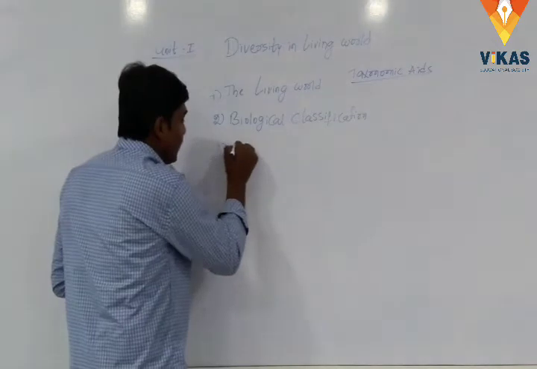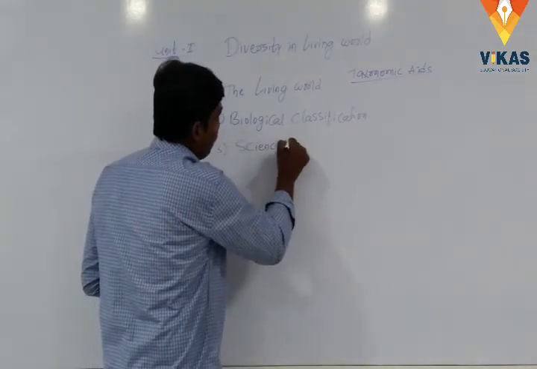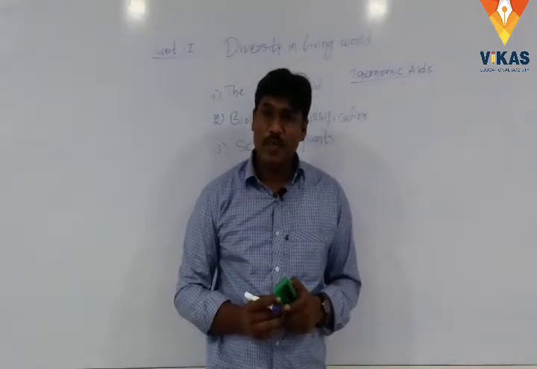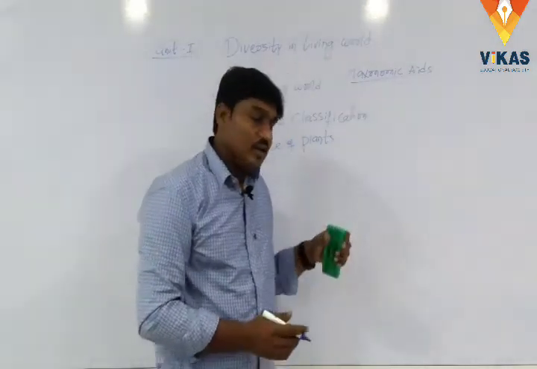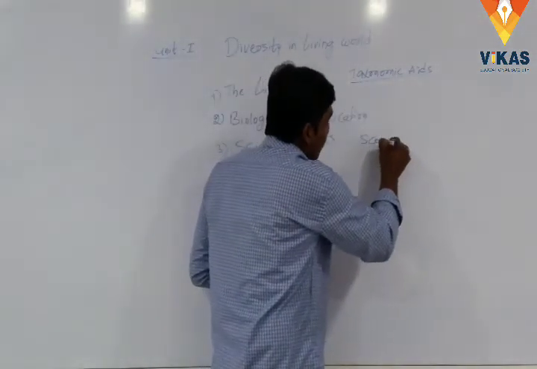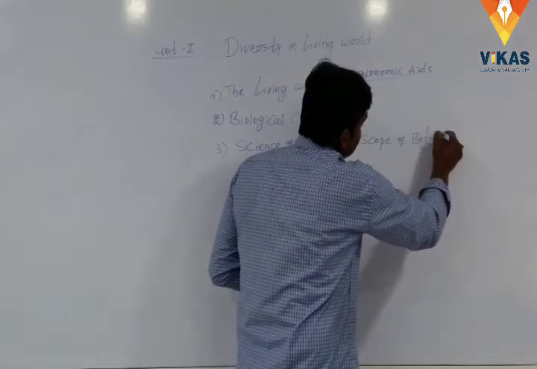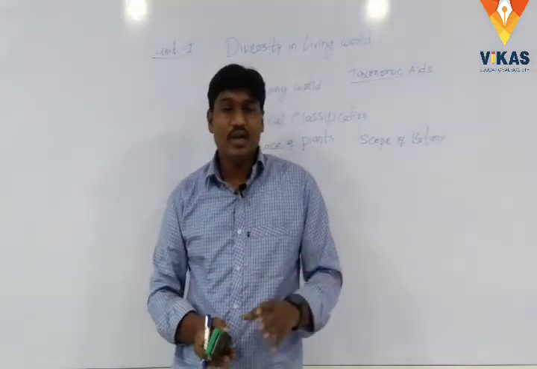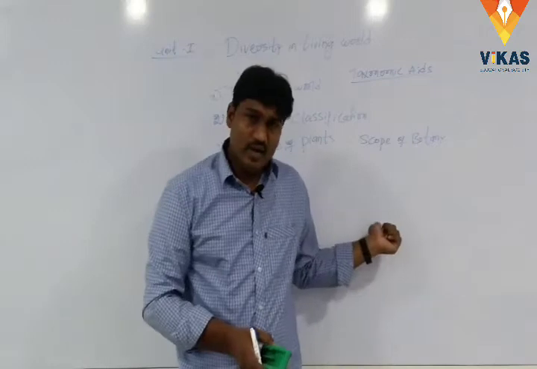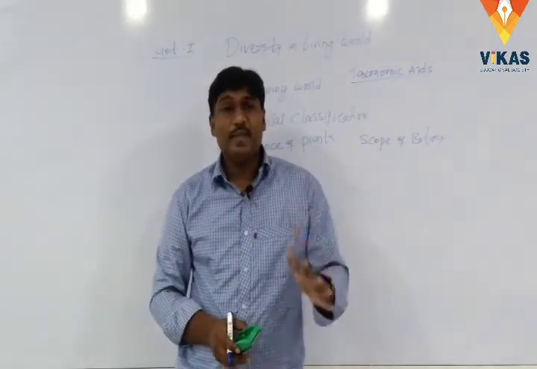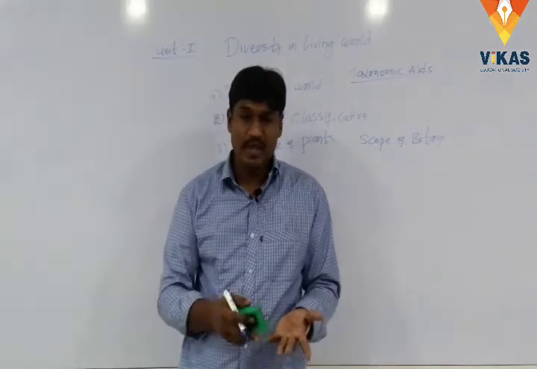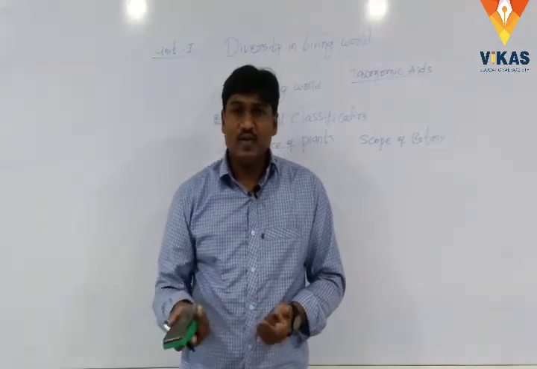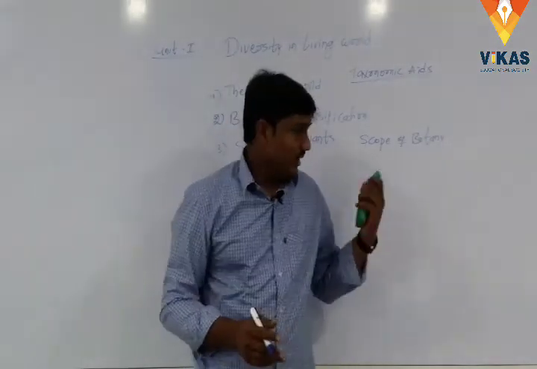And third one, science of plants, which means scope of botany. This chapter is also called scope of botany. Here we have studied some different scientists and the books written by them, and other branches of biology like microbiology, bryology and pteridology. These branches we have studied in this chapter.